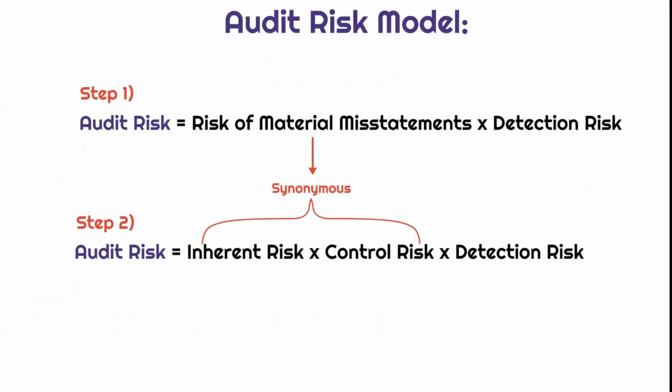So I want you to take risk of material misstatements, and I want to break this out into inherent risk times control risk. And when combined, these make up the overall risk of material misstatements. So when thinking about inherent risk and control risk, I want you to write down the word assessed. Okay, so this is going to be assessed by the auditor.